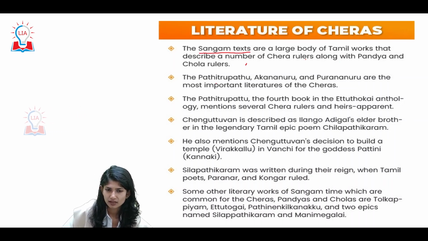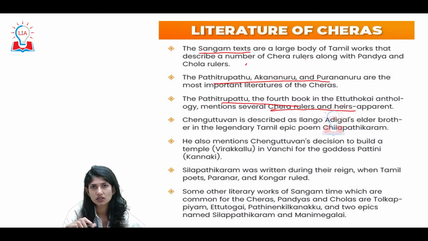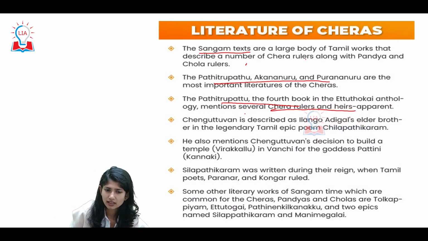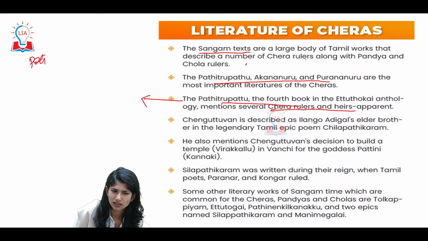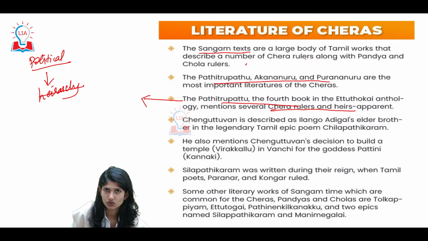Now, these are the important literature of Cheras. This is the fourth book in the Ettukottai anthology, which means several. Several of your Chera rulers and their heirs are mentioned here. Alright, now this point I want you to have a look. Remember, we spoke about the political concept, etc. We also spoke about the hierarchy. The concept of this hierarchy is also mentioned in these literary sources.